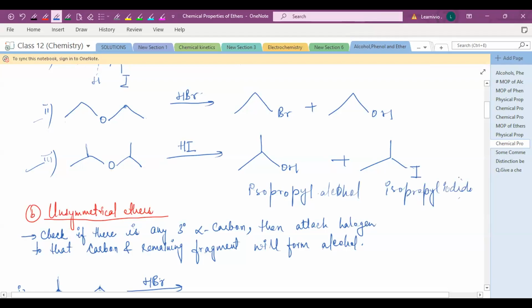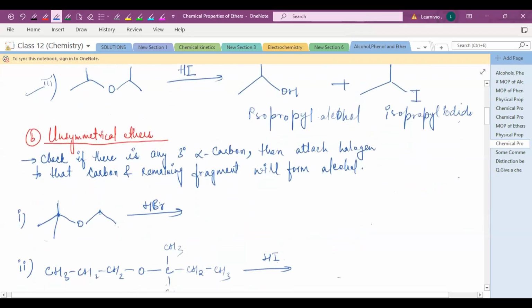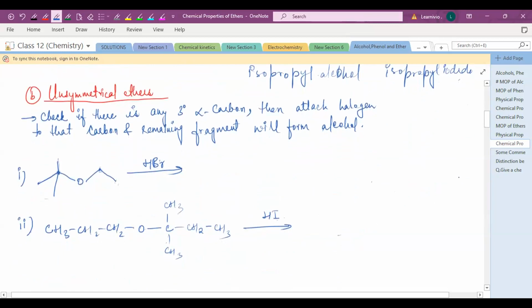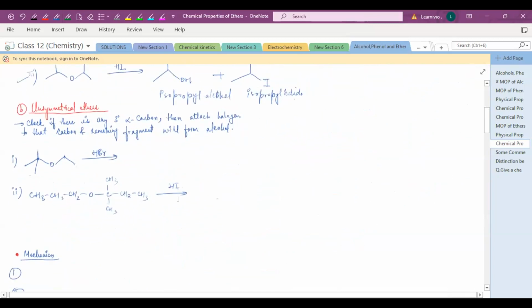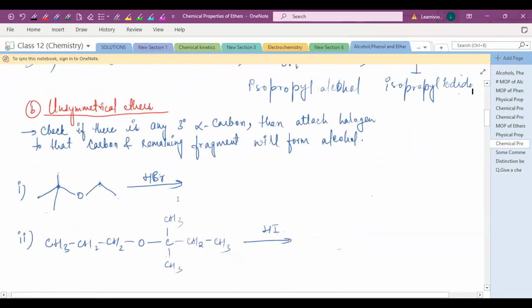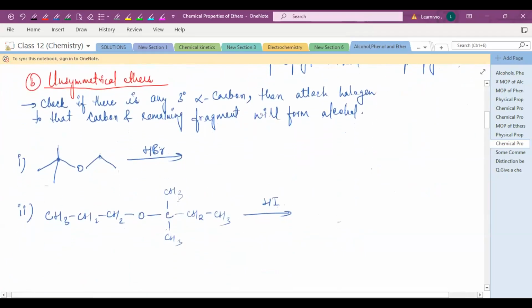This is for the symmetrical one. For the symmetrical one, it's very simple. But for the unsymmetrical one, you have to be very careful. If there is an unsymmetrical type of ether, what you're supposed to do? Suppose this is a question. This is the oxygen linkage, with one group and another group. Now the question is, which C-O bond will you cleave? Because at last you will get an alcohol plus your alkyl halide.